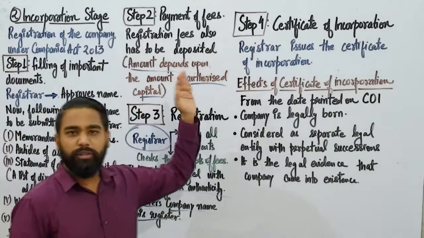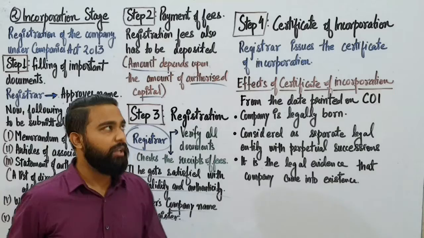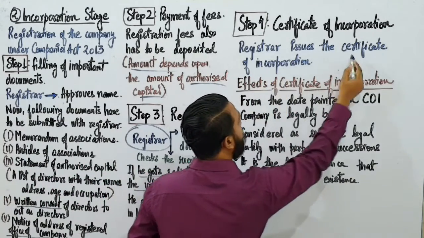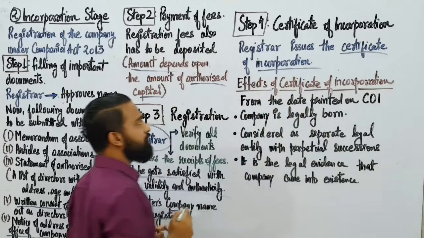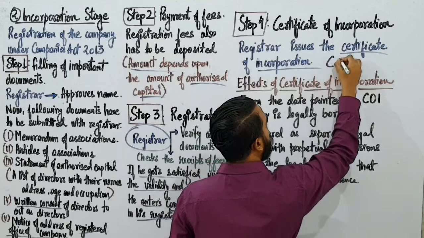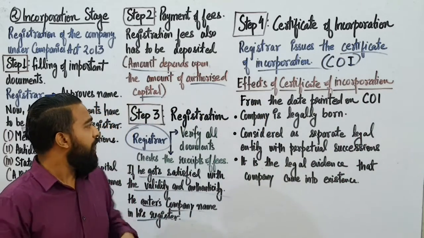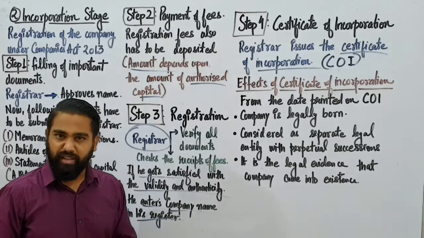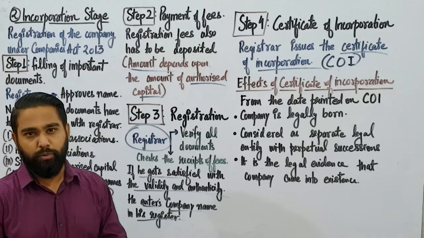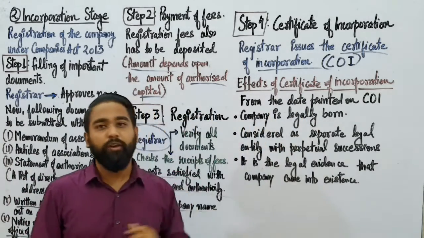Now step 4, the last step, which is the certificate of incorporation. The registrar issues the certificate of incorporation. COI is written in short. COI, certificate of incorporation. After all the 3 steps have been completed, the registrar will issue a certificate to you. Now what are the effects of the certificate of incorporation?